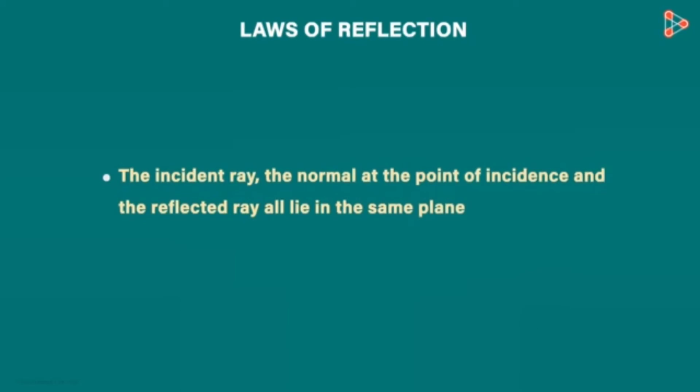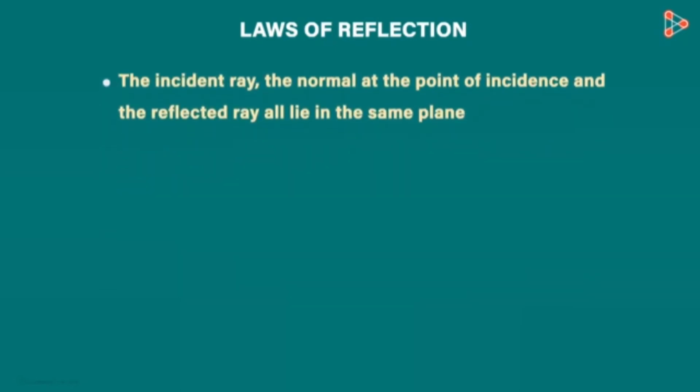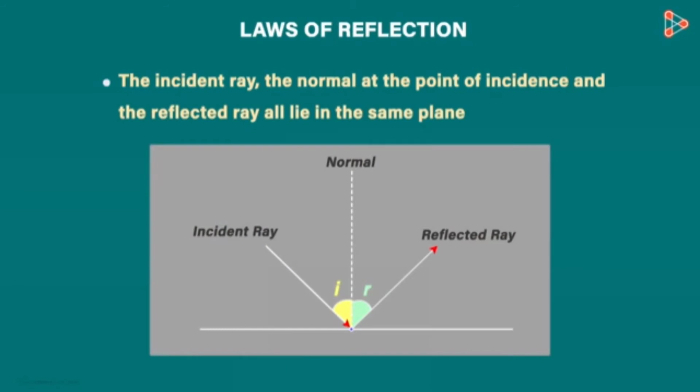The second one tells us that the incident ray, reflected ray and normal all lie in the same plane. So if I draw this scenario on the piece of paper, I will get this. Incident ray, reflected ray and the normal, all three are in the plane of the paper. The second law tells us that they will always be on the same plane.